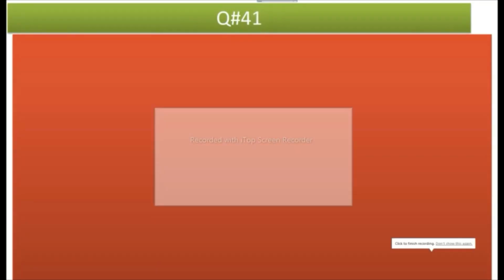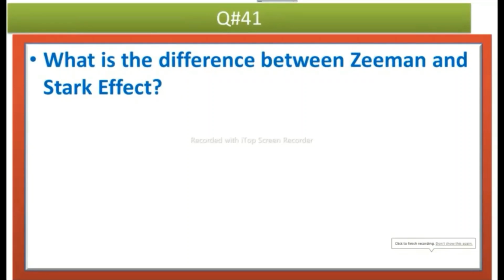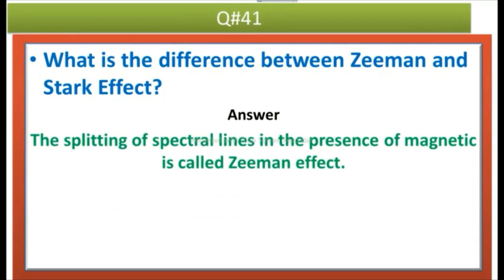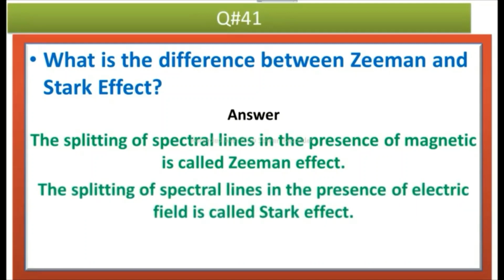Number 41 is, what is the difference between Zeeman and Stark effect? Answer is, the splitting of spectral lines in the presence of magnetic field is called Zeeman effect. The splitting of spectral lines in the presence of electric field is called Stark effect.